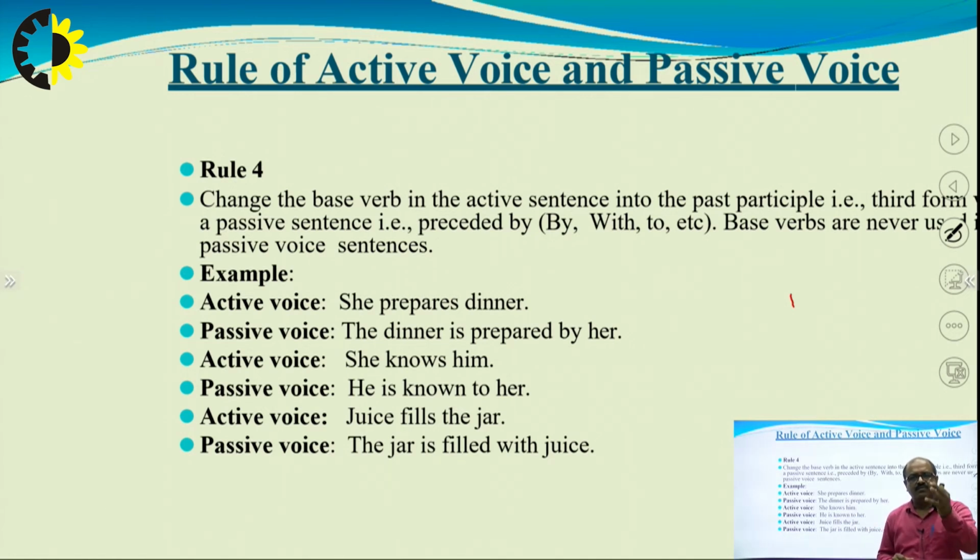Active voice, for example, she prepares dinner. In passive, the dinner is prepared by her, making use of by as per the rule 4. She knows him. He is known to her, making use of to as per rule 4. Juice fills the jar. The jar is filled with juice, making use of with as per the rule 4.